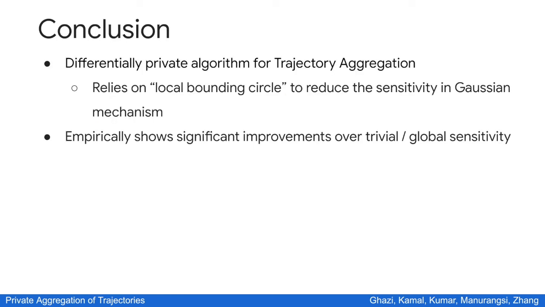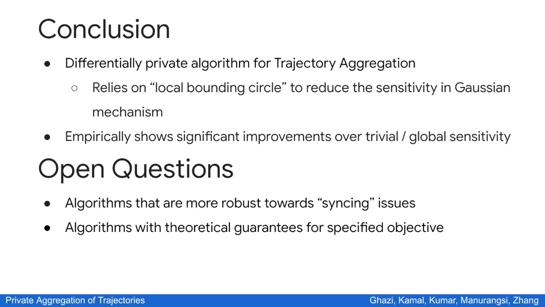Alright, let me end by mentioning 2 open questions. One is that since our algorithm is just averaging point by point, it's not very robust towards tracks that have different lengths or are not in sync. It would be nice to have an algorithm that is more robust towards these issues. Another is that there are non-private algorithms with theoretical guarantees for certain objective functions. It would be nice to make them work in the private setting as well.